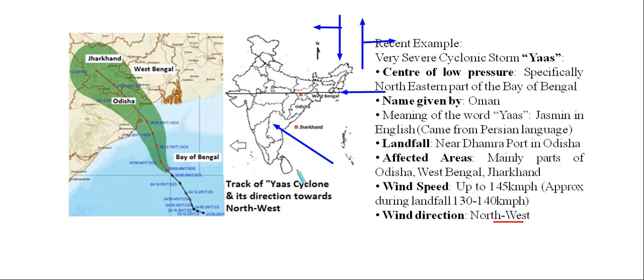That's why they are the easterlies. These trade winds are carrying the cyclonic winds towards the western side or towards the northwestern side. So because of these trade winds, the wind direction of this Yas cyclone is towards northwest.